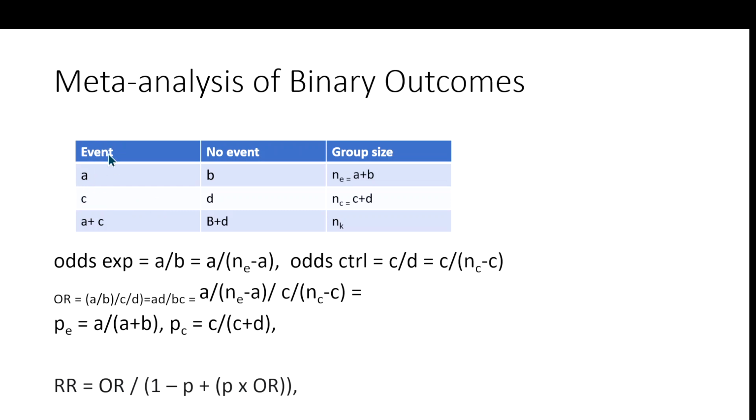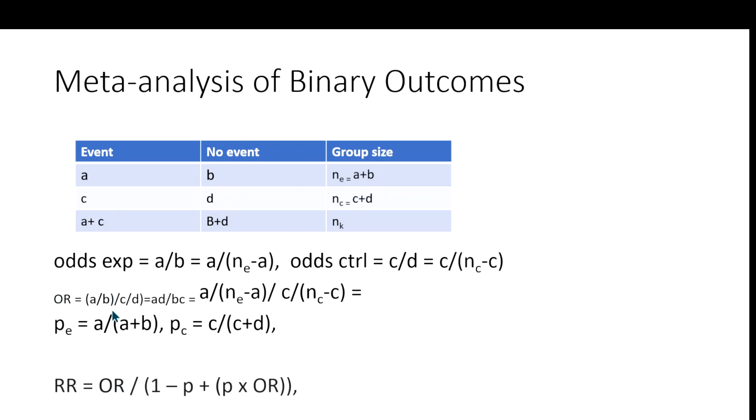Here we have the number of events in the exposed group, and the number of non-events in the exposed group, and here we have the total number of people in the exposed group, or the treatment side. And this is the control side. On the control side we have the number of events in the control group and the number of non-events in the control group, and this is the total.